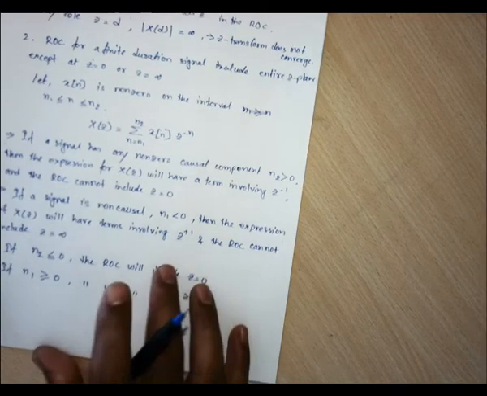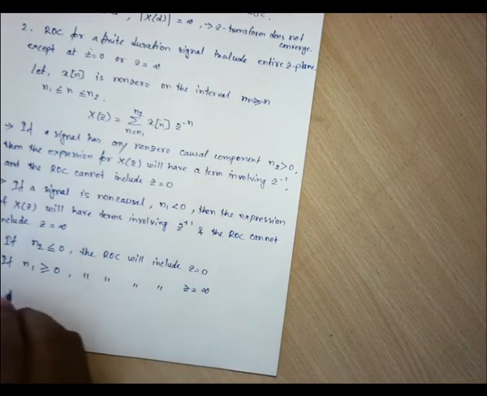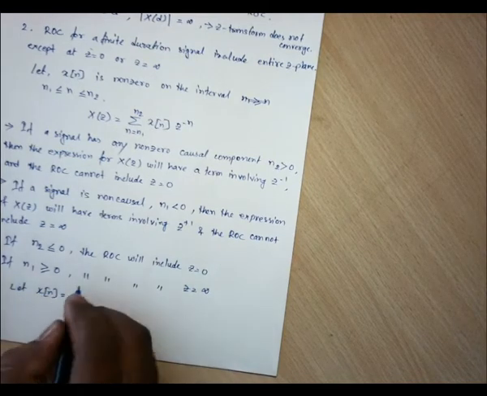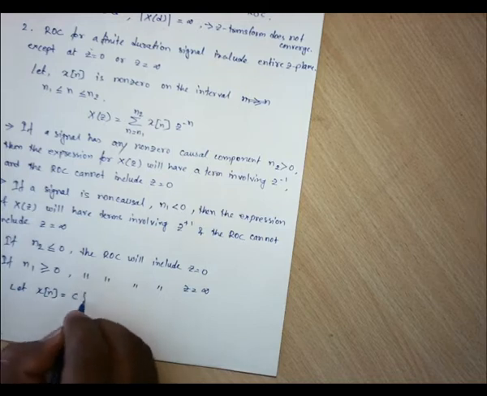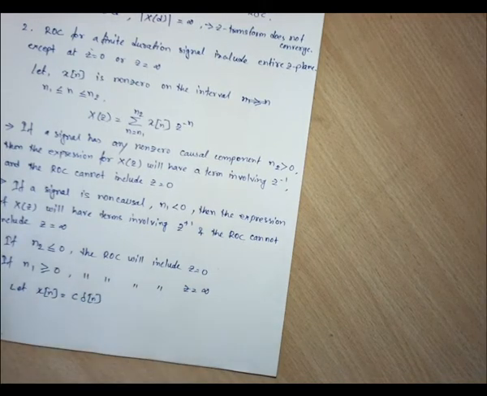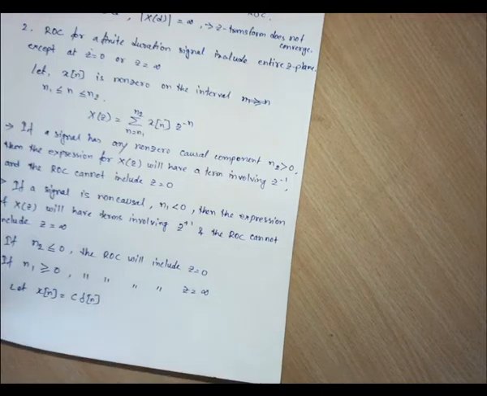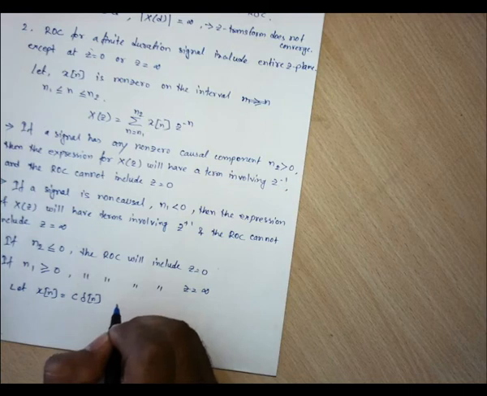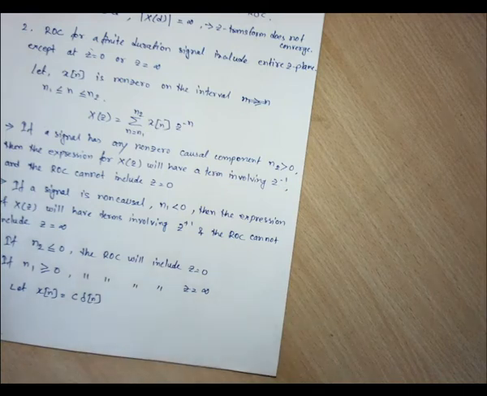Let us consider x(n) to be an impulse, C of delta n. So C of delta n means our summation is at n equals 0, where the pulse exists, z to the power minus n, right?